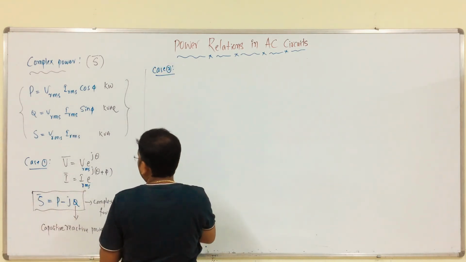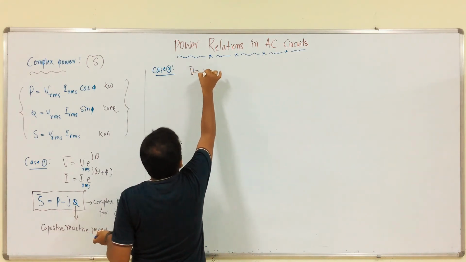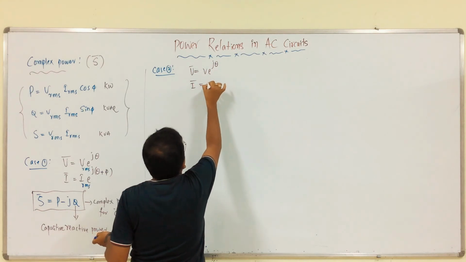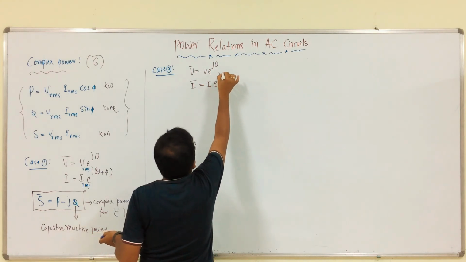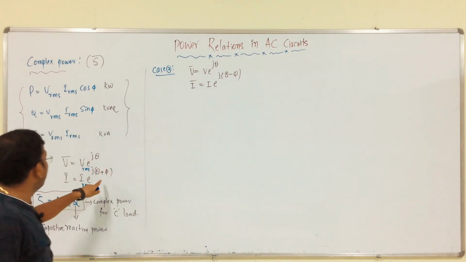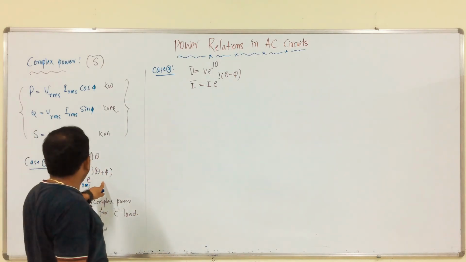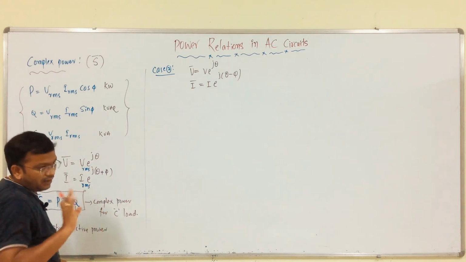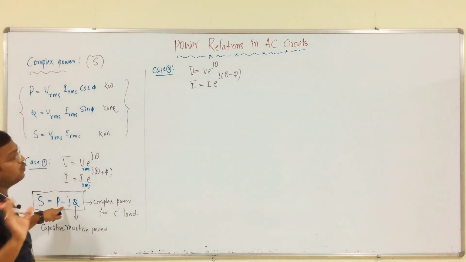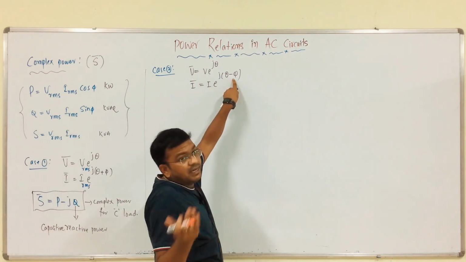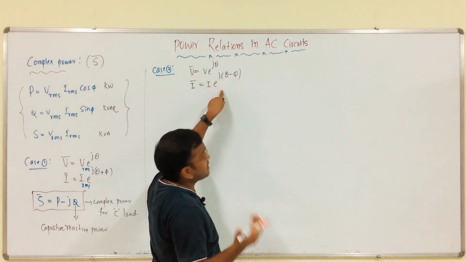Here again V e power j theta, and current I e power j theta minus phi. Minus phi means lagging. Here we considered plus phi, leading: current leads voltage by some angle. That is why, for a capacitive load, complex power is P minus jQ. Clear? Next, theta minus phi: minus phi means lagging, current lags voltage by some angle.